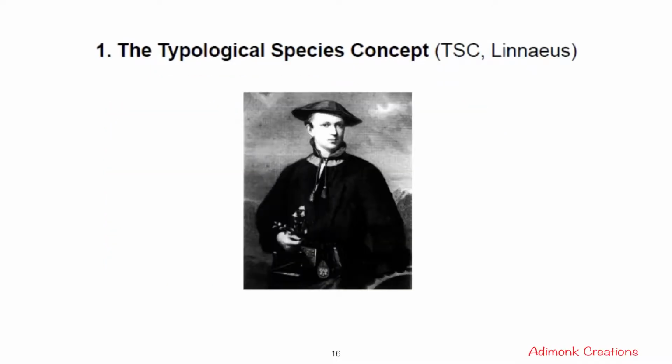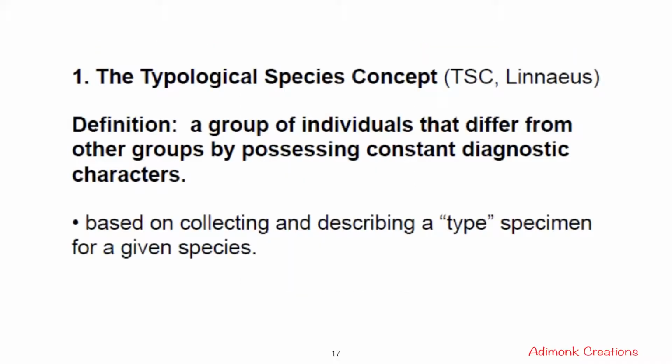So at the fundamental level, to distinguish between two species, different people gave different concepts of identifying and distinguishing a species from one another, and this led to the species concept. Number one, the first person to give a species concept was Linnaeus, and the concept was the typological species concept. The definition of this concept was a group of individuals that differ from other groups by possessing constant diagnostic characters.